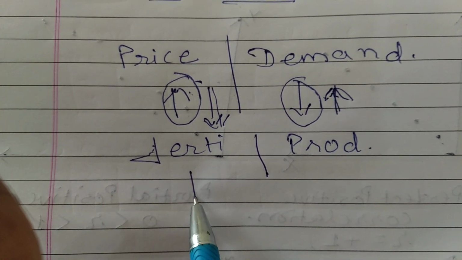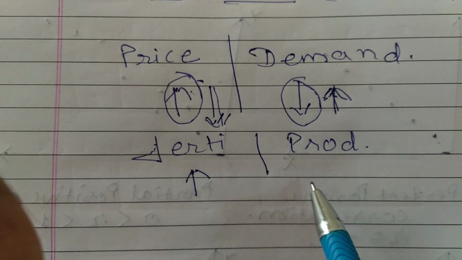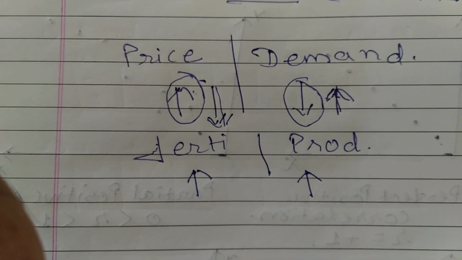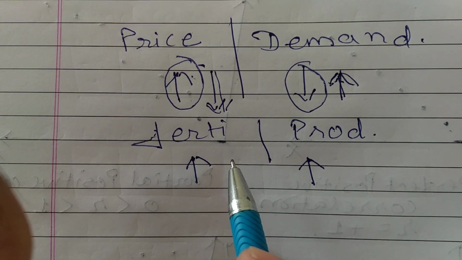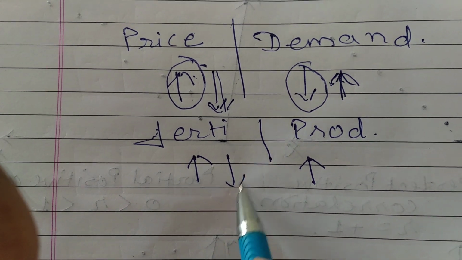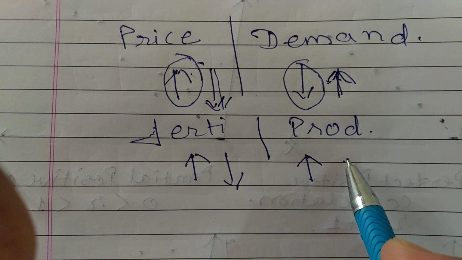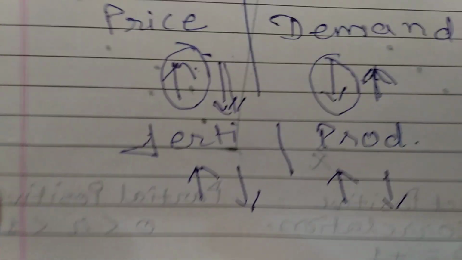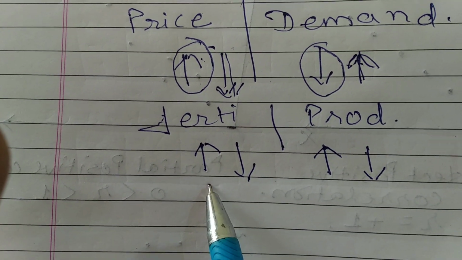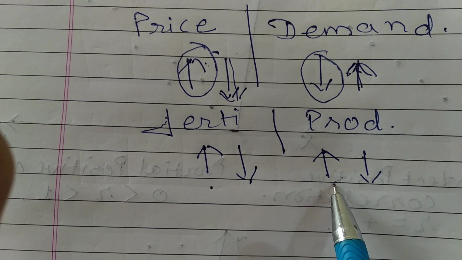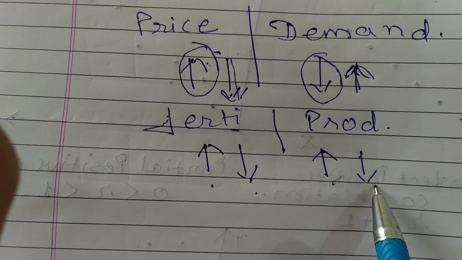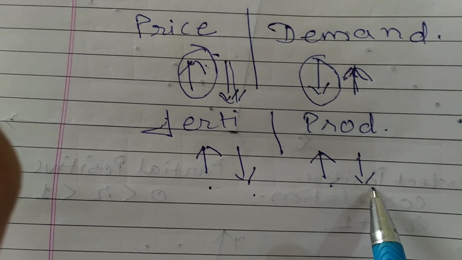If you use more fertilizer, the production of crops increases. If the consumption of fertilizer reduces, the production of crops also reduces. That means if one variable increases, the second variable also increases. If the value of one variable decreases, the value of the second variable also decreases.